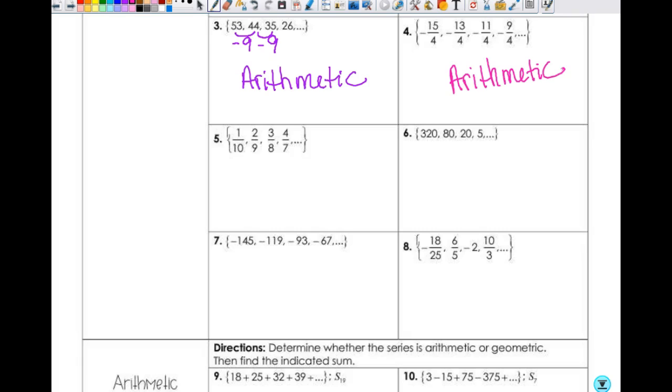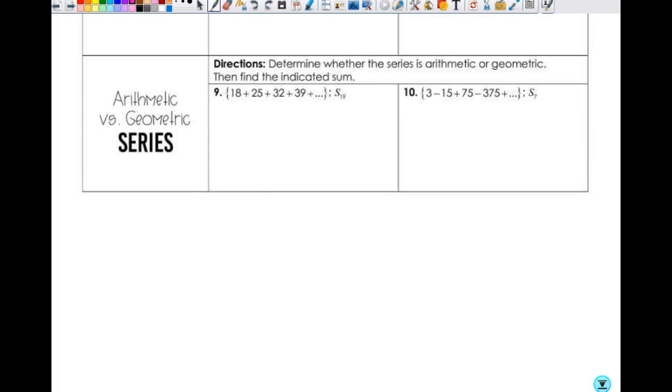All right, what about number 5? It's neither. Good. And what about 6? Geometric. All right, so are we good on that? Yes, okay. And then once you figure that out, you can solve them, right? So if you look down, those are sequences. When you get to series, you're identifying them the exact same way. They just have addition signs, right? So you can clearly tell here, this one's pretty easy, that you're just adding 7 each time, so that makes it arithmetic.